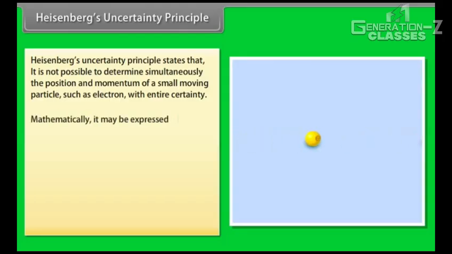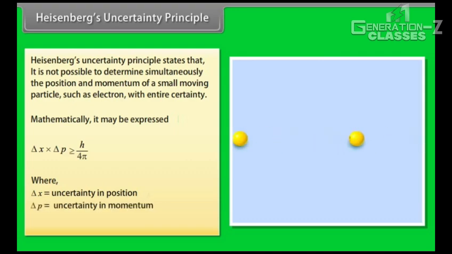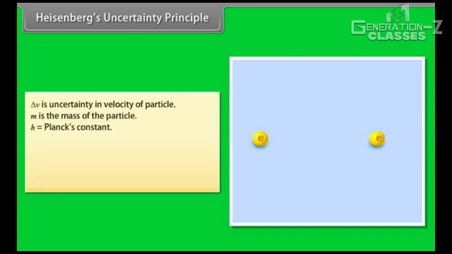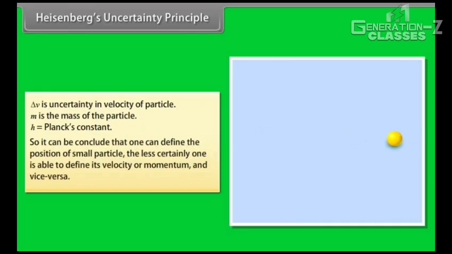Mathematically, it may be expressed as delta x into delta p greater than or equal to h by 4 pi, where delta x is the uncertainty in position, delta p is the uncertainty in momentum, equal to m delta v, delta v is the uncertainty in velocity of the particle, m is the mass of the particle, and h is Planck's constant. So, it can be concluded that the more certainly one is able to define the position of small particles, the less certainty one has in defining its velocity or momentum, and vice versa.